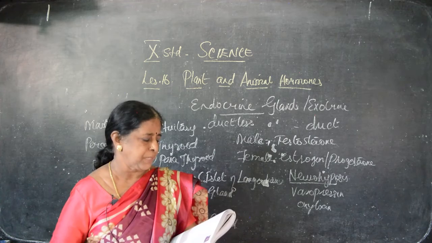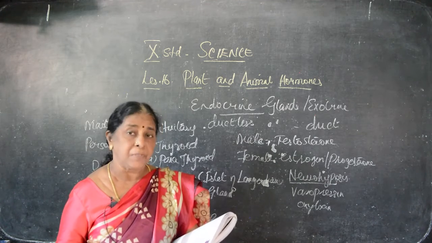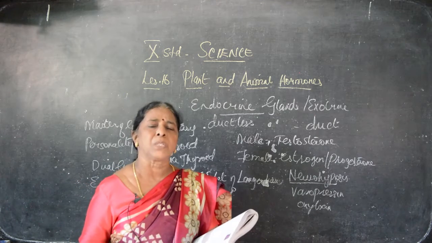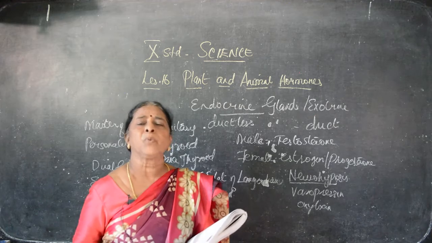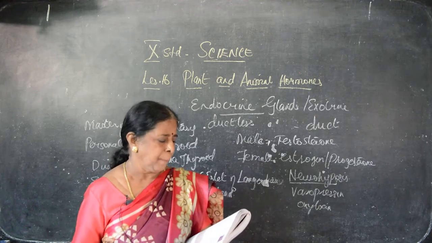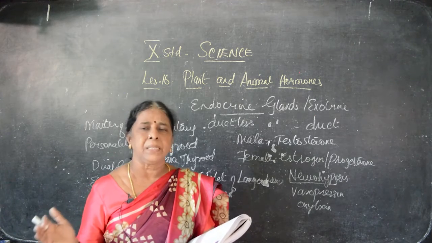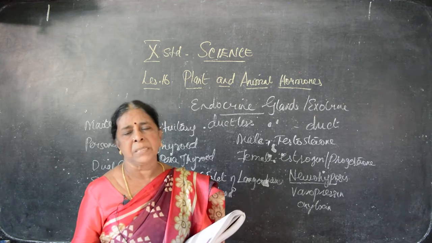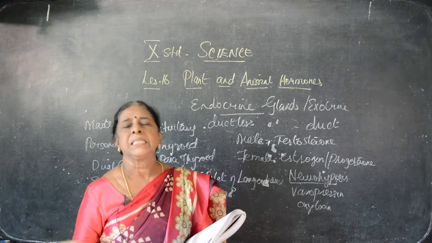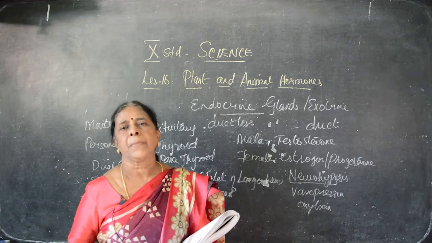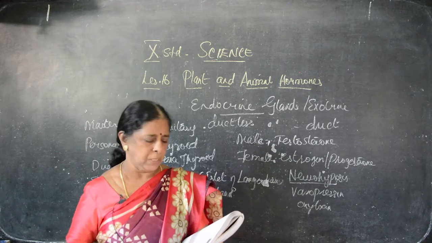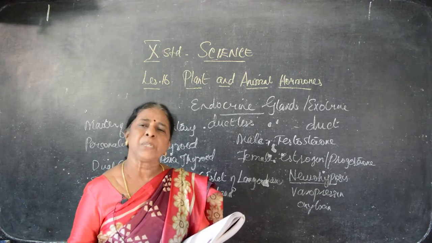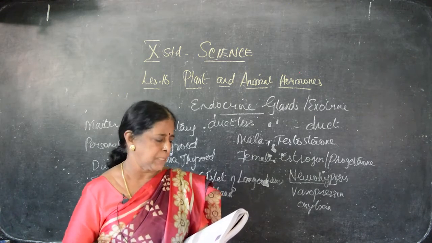What are the functions of the thyroid hormone? Everything we have to say. What are the functions of pituitary hormone? What are the functions of thyroid hormone? It produces energy, maintaining the metabolic rate of the body. Metabolism: the food you have taken is digested, that is anabolism. After that it becomes catabolism. The digested food is converted into energy, that is catabolism.